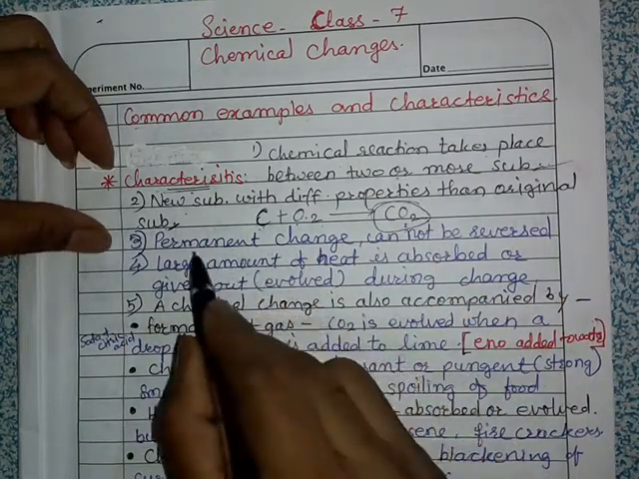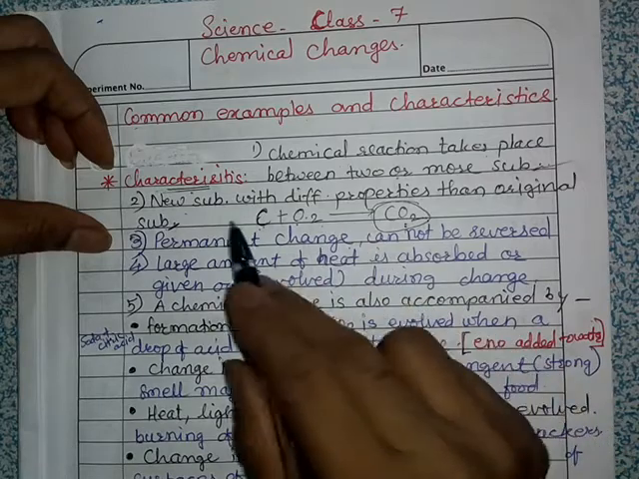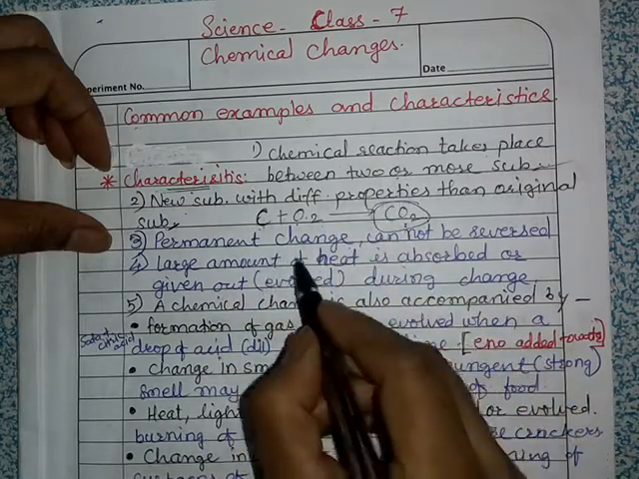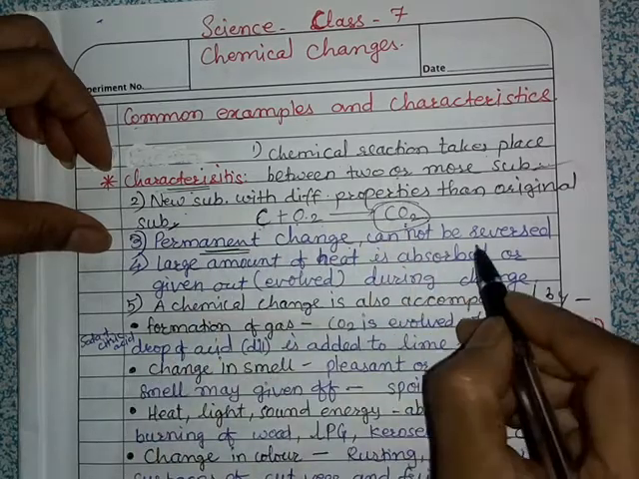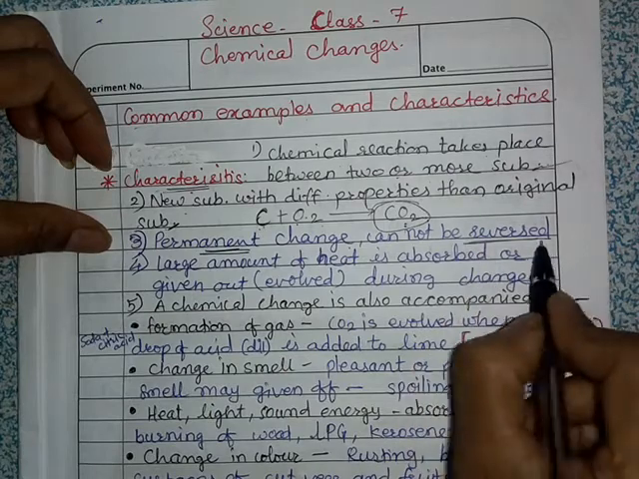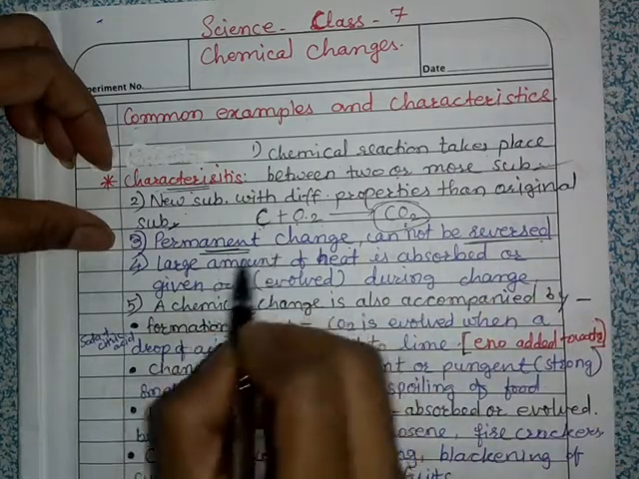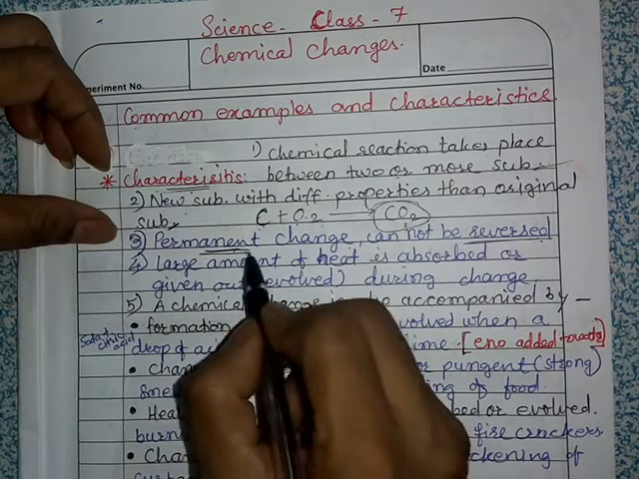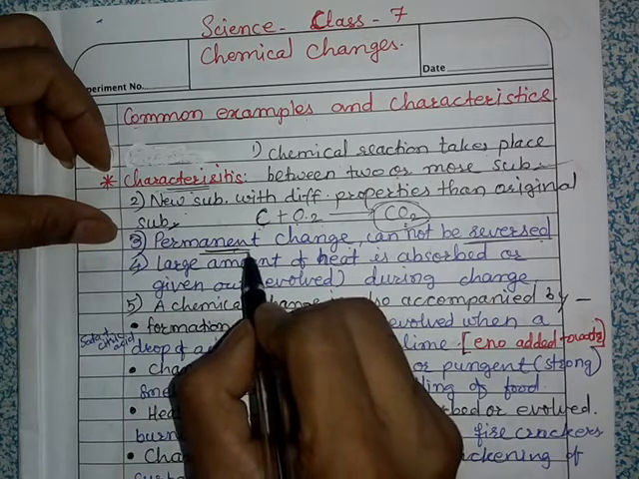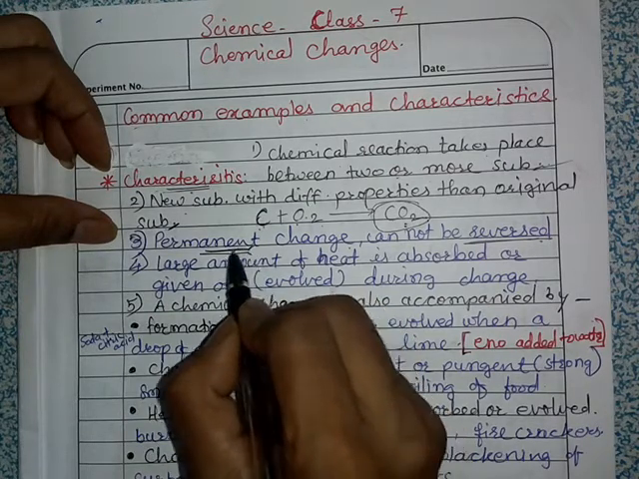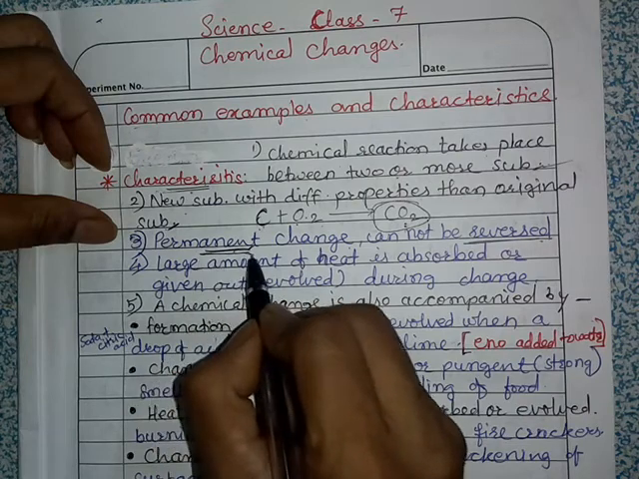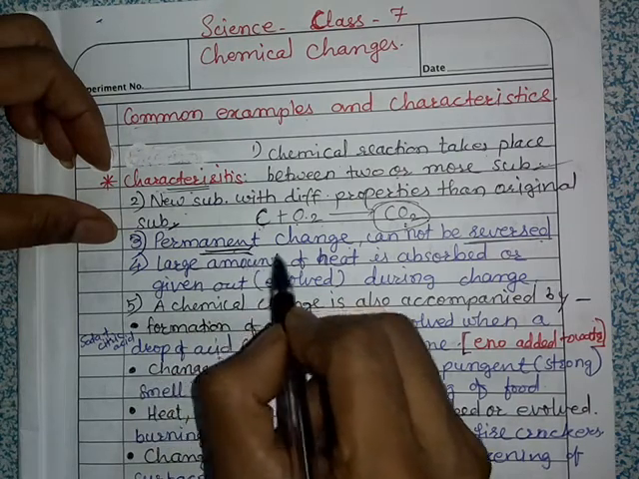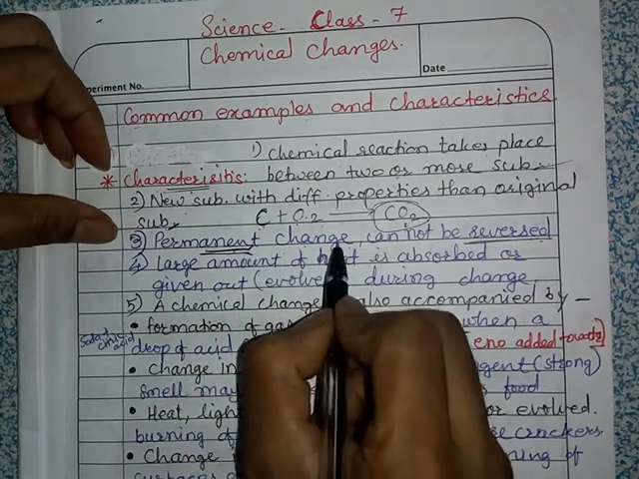Then, permanent change. Chemical reactions or chemical changes are permanent changes. They cannot be reversed. Like cooking of food: suppose we cook dal or rice, then we cannot get the uncooked or raw rice or pulses back. That is a permanent change.